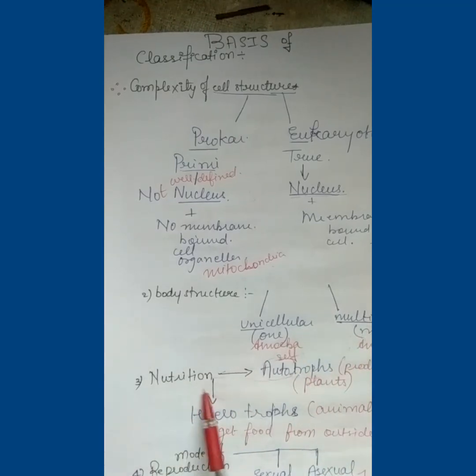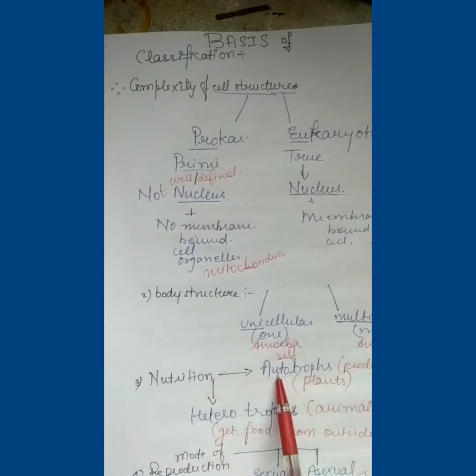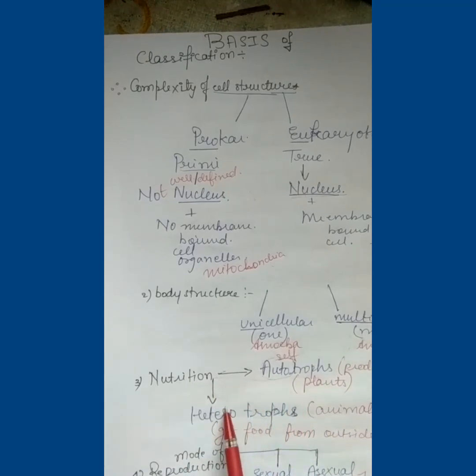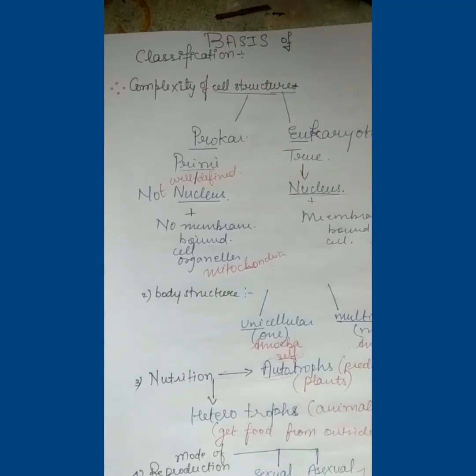Next comes mode of nutrition. We can divide it into two parts, autotrophs and heterotrophs. We know auto means self. So we can easily understand it as the one which produces its own food. For example, plants, as they have chlorophyll. And heterotrophs are the ones that feed on others' produce. That is, they get food from outside. For example, animals. So here the example of autotroph is plants and heterotroph is animals.